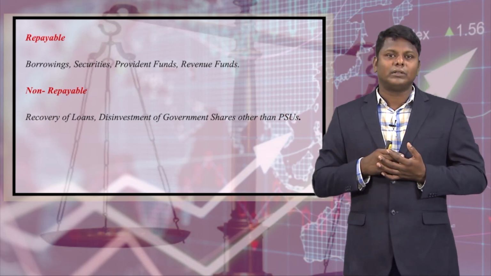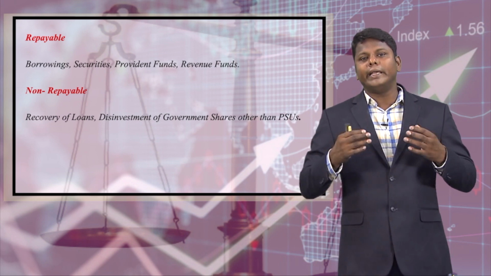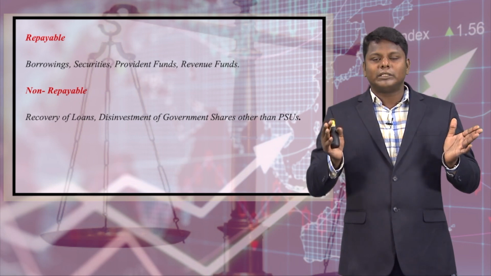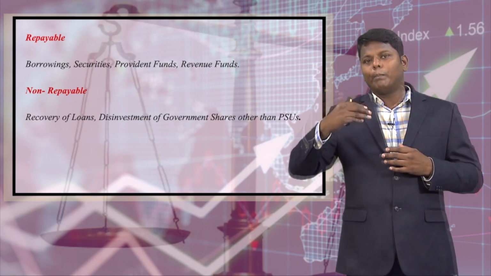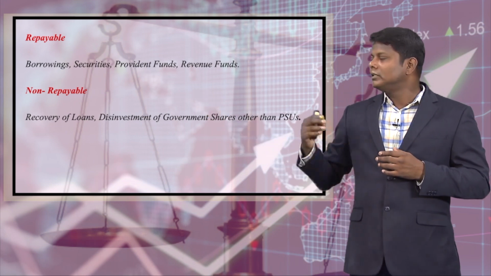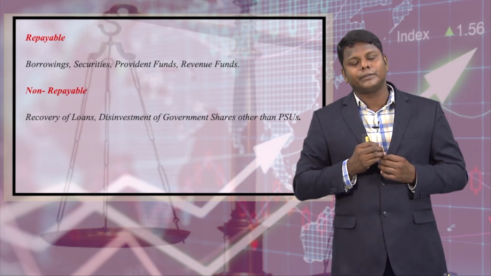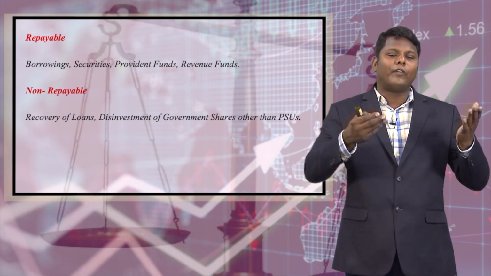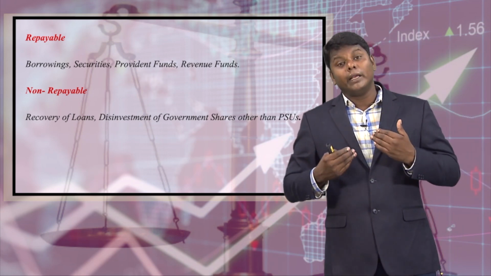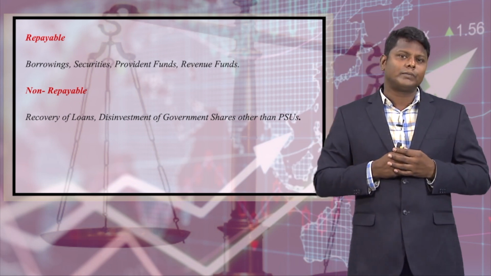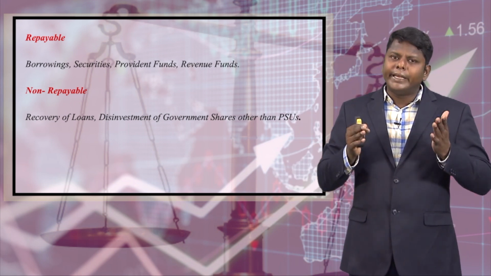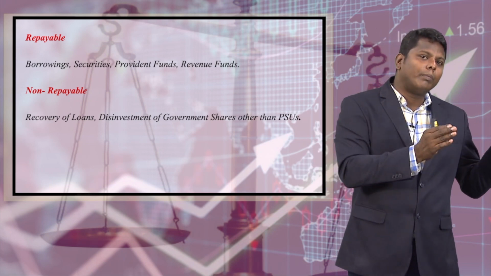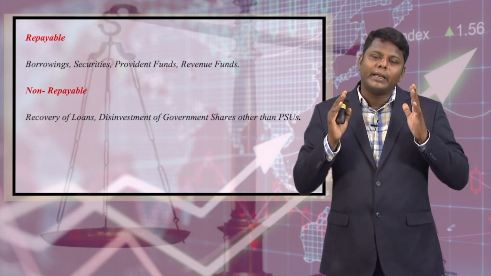Then securities: government bonds, where the central government is pledging the bonds, come under securities. Likewise for provident funds, the government will collect provident fund money from the employees. It is not necessary that the government has to repay the provident fund month on month or the next year.